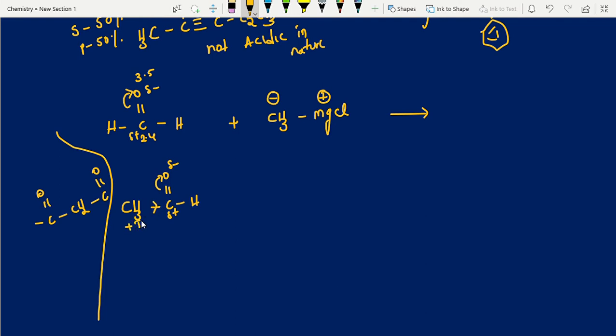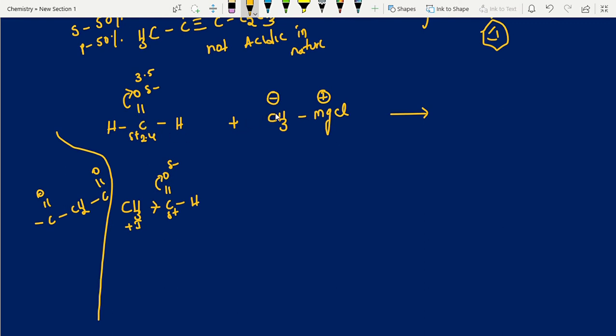Plus I groups are electron releasing groups. In the previous video I said carbon is stable only in the neutral condition. Carbocation is also unstable, carbanion case is also unstable, right? So now it is taking electrons from its neighbor and getting stabilized. That's why it is not taking faster from outside, that's why reactivity is less. Like that we are explaining. So we'll do that later.